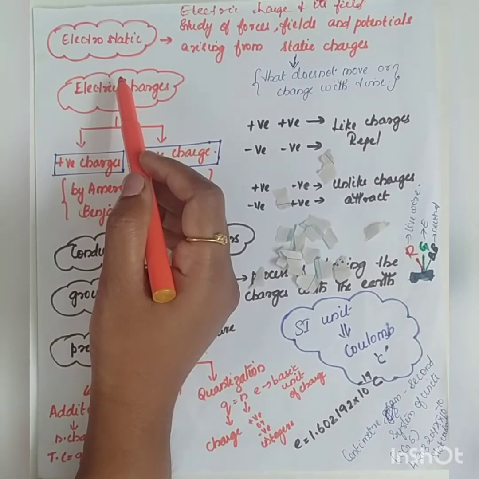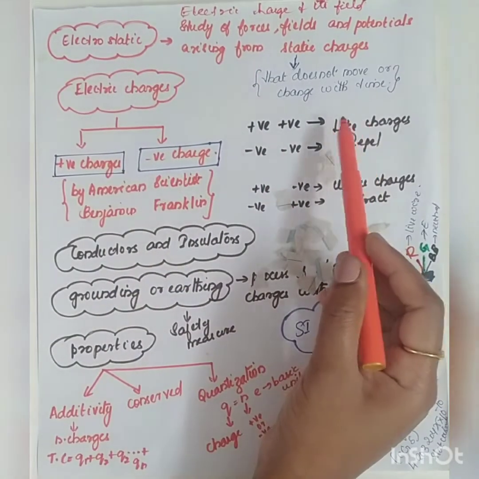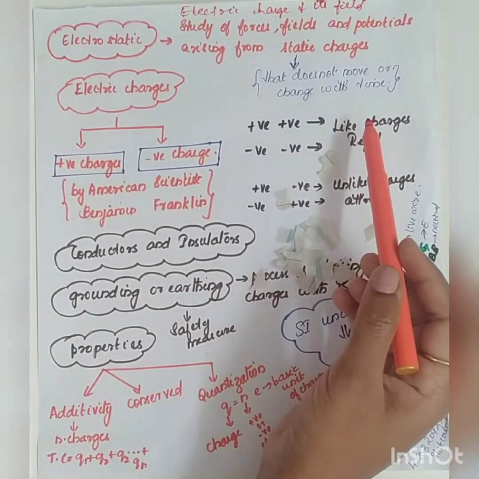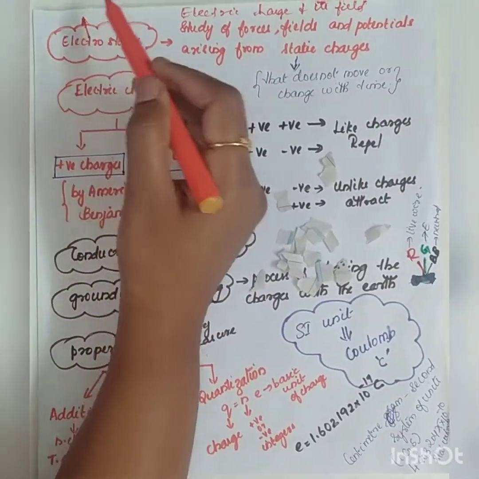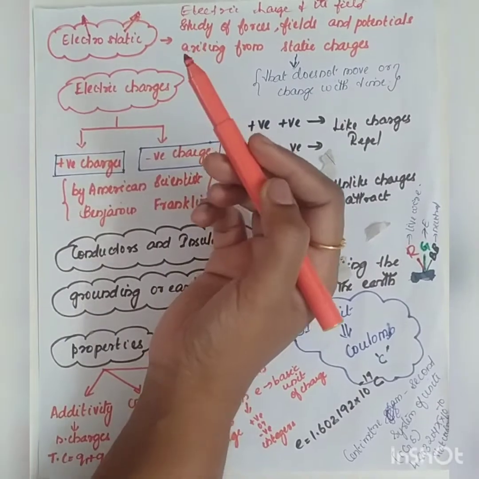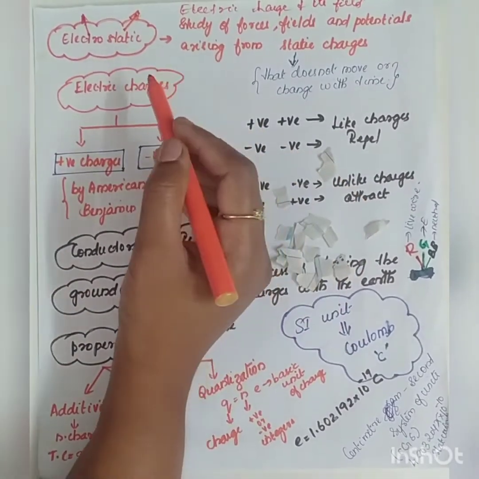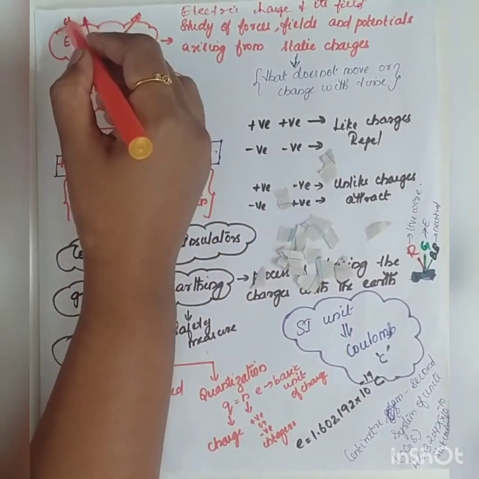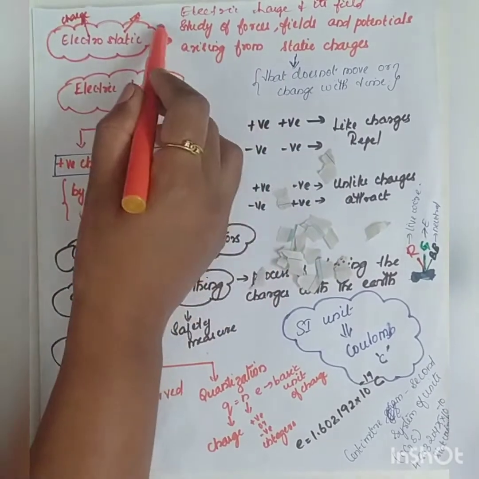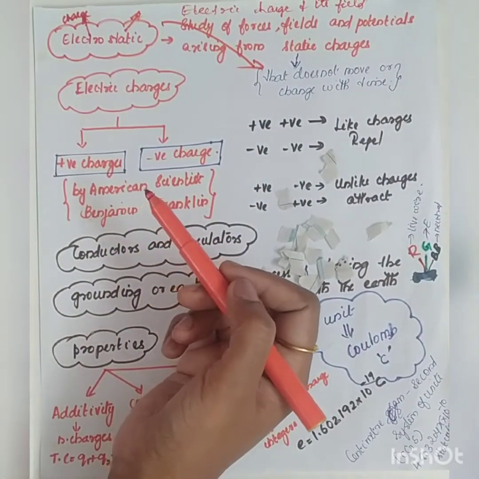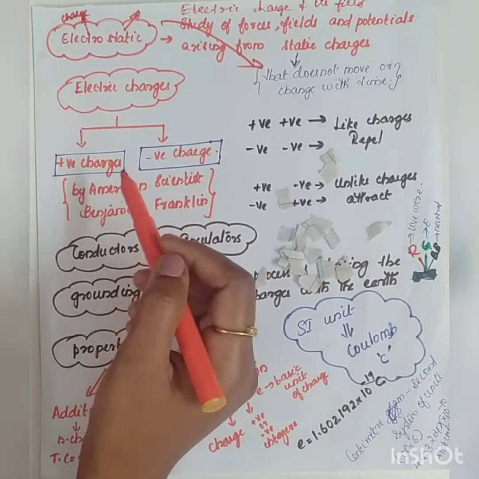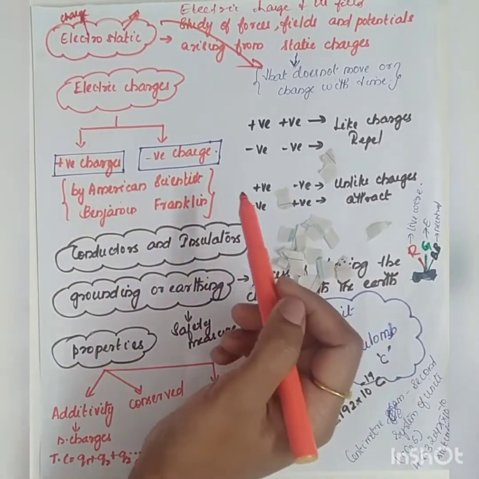So what is meant by static? That does not move or change with time. So in simple form, I can say that it is the study of charges at rest. Electro means charges and static means that does not move or change with time. Okay. So next let's see what these electric charges are.